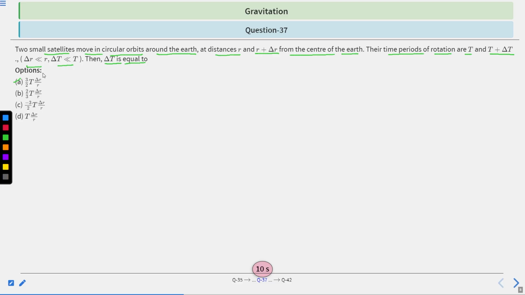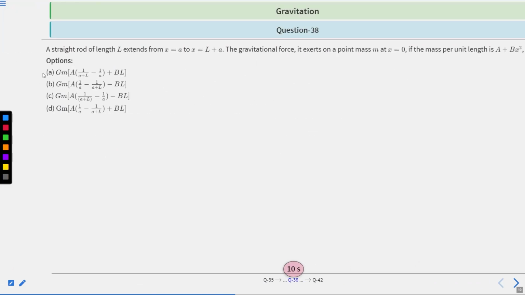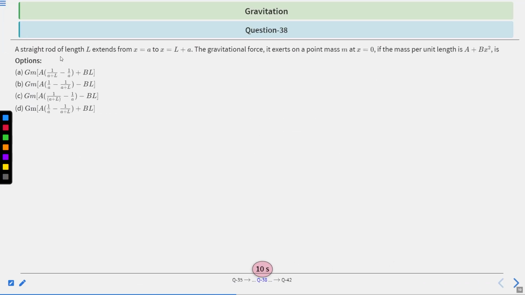Next question, question 38. A straight road of length L extends from x equal to a to x equal to L plus a.